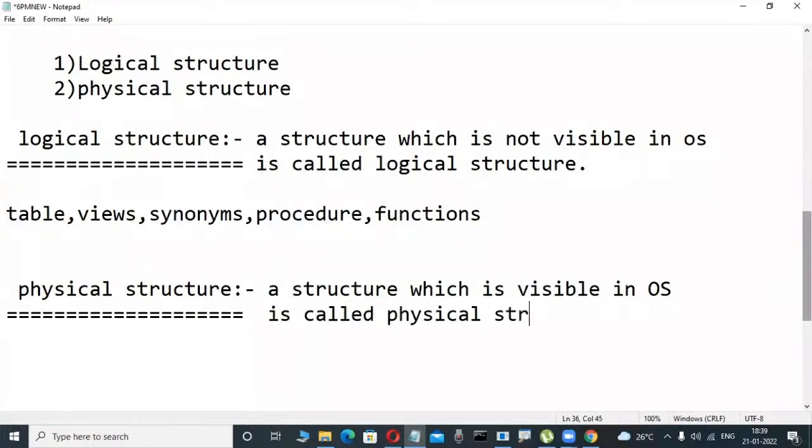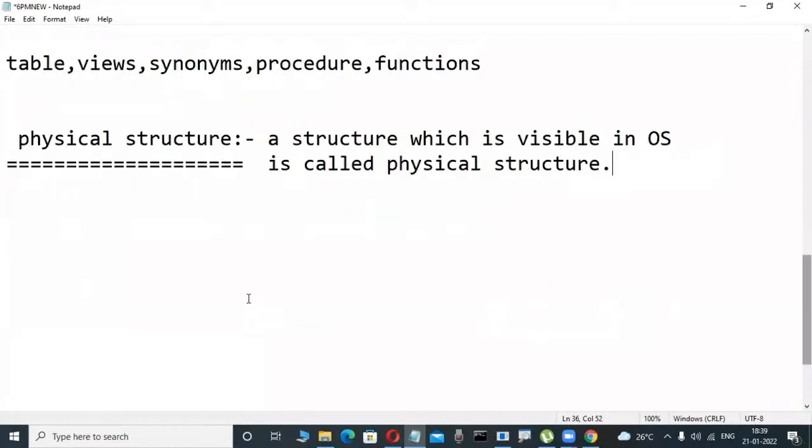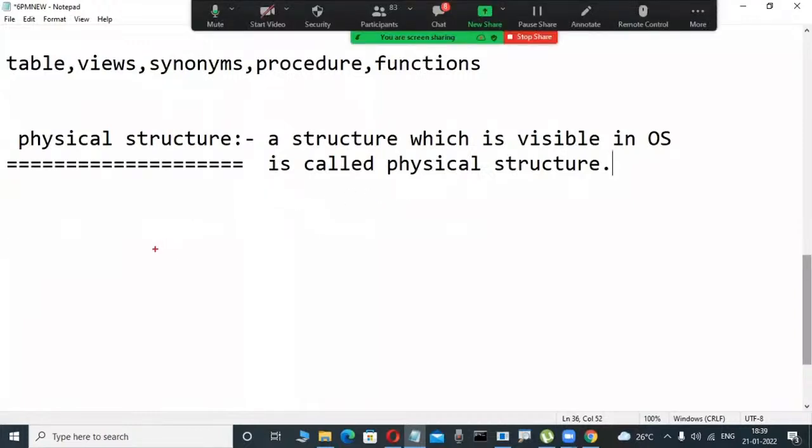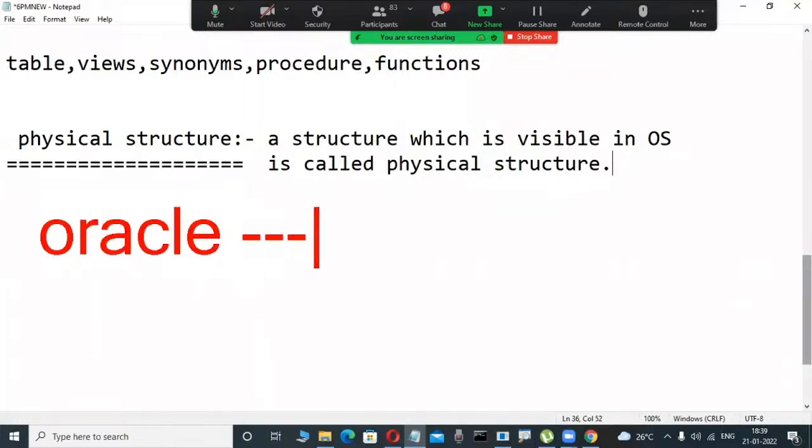Who are the persons working in this physical structure? Observe it here. It's a big concept. Just on the definition side I'm telling only, because what is a database, today I'm telling only which definition is correct. Now check it out. A structure which is visible in the operating system is called a physical structure. Suppose I am installing, you are installing a software also, some physical files are created on the disk. Suppose PowerPoint, MS Access, Word, anything we are loading, physical files are created. Same like in our software, Oracle is a relational database software. MySQL, SQL Server, we are installing, for example.